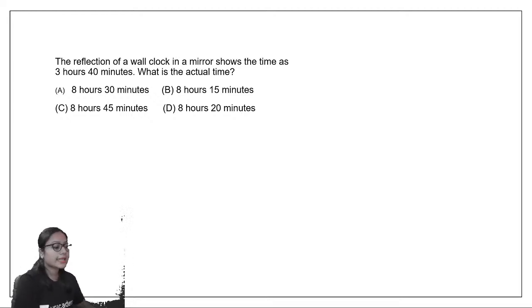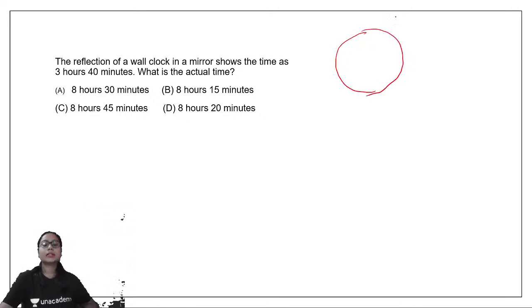This question says that the reflection of a wall clock in a mirror shows the time as 3 hours 40 minutes. What is the actual time? Okay, so reflection of a clock in a mirror. So let's see what would be the position. How would a clock look like at 3 hours 40 minutes?